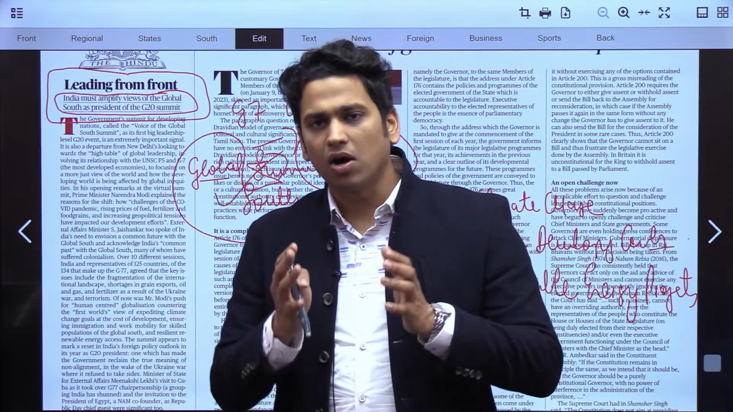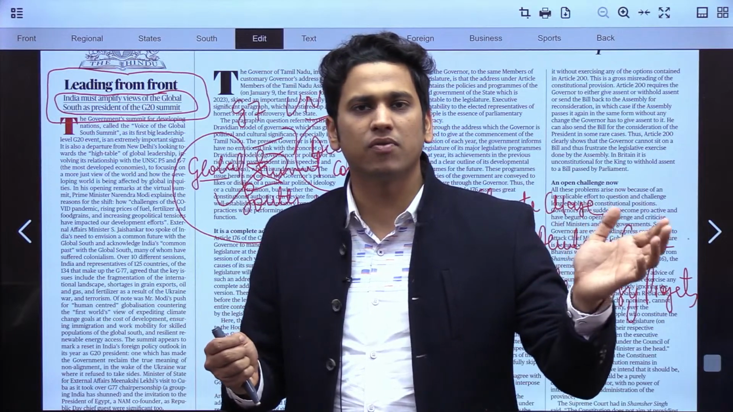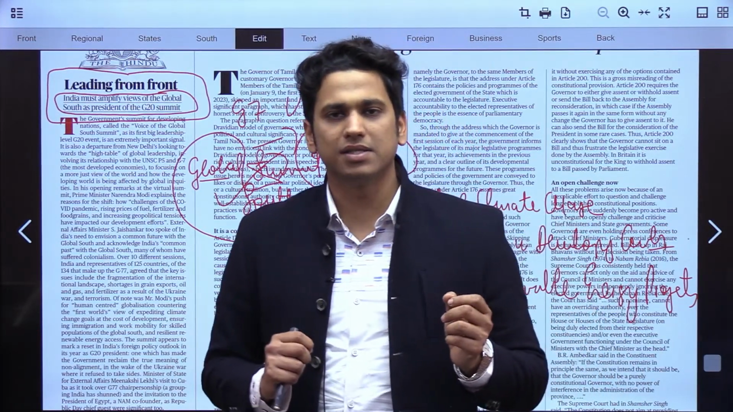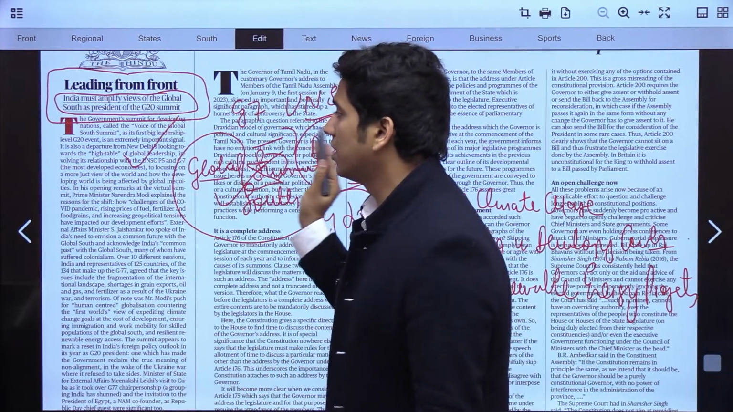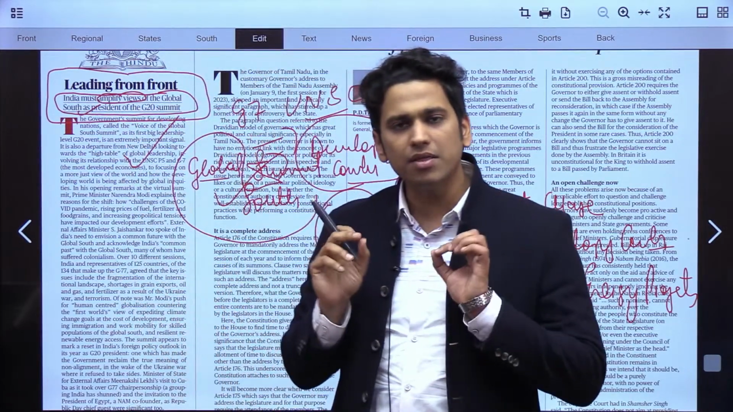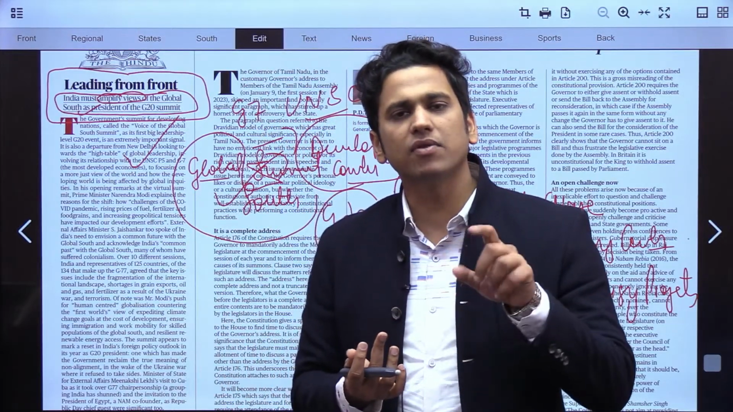So it has a lot of opportunities, and it has to be seen how the global north or the developed countries are able to fulfill the demands of the global south countries. So this is the theme of this particular editorial, that is leading from front. India must amplify views of global south. They are saying India has to do one thing, it has to amplify views of the global south.